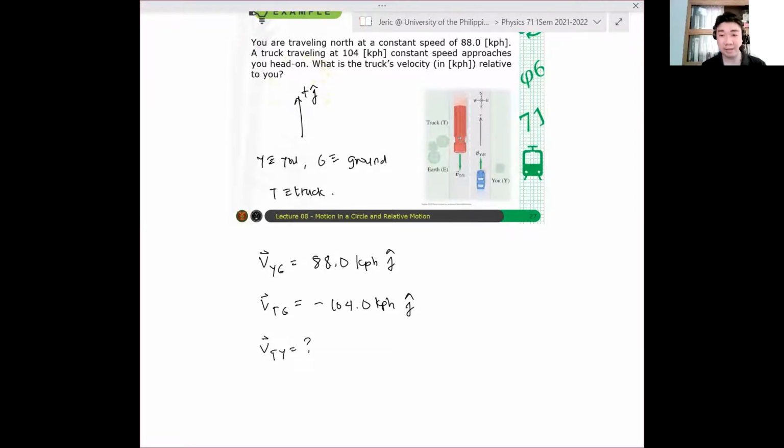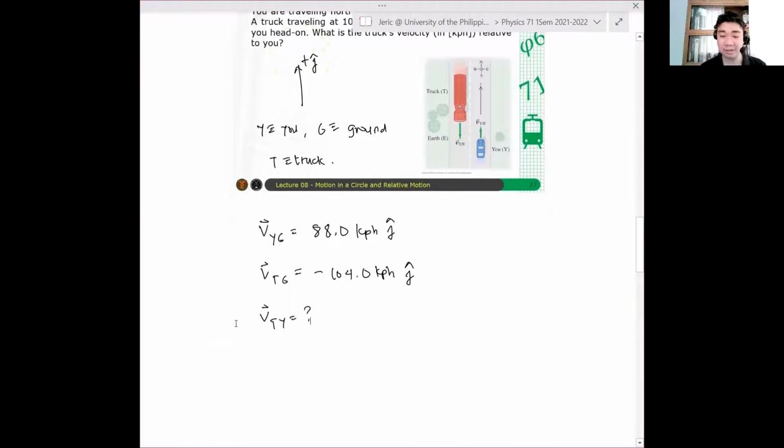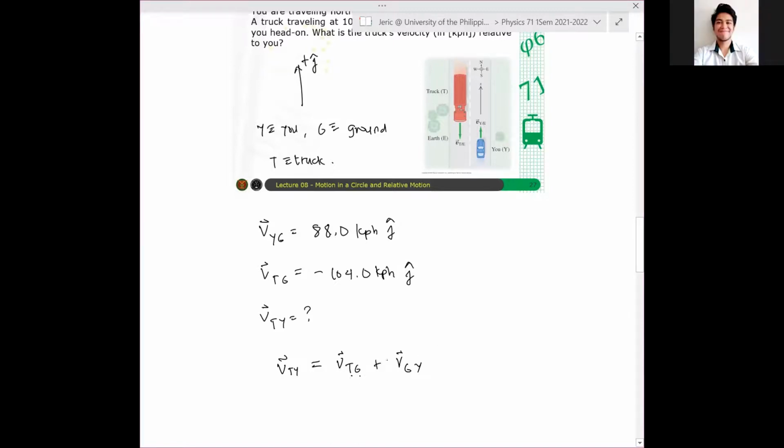Tama? Now, therefore, what I can do is, so, V_TY, so tatlo yung variables ko dito, Y, G, and T. So ang gagawin ko, i-insert ko si G dun sa equation. V_TG, so, plus V_GY. Tama? Insert ko lang yung G. Pero yung V_GY, hindi naman yung given. Ang given sa atin ay V_YG.